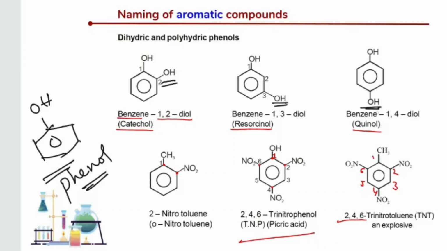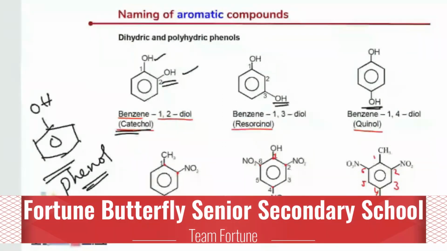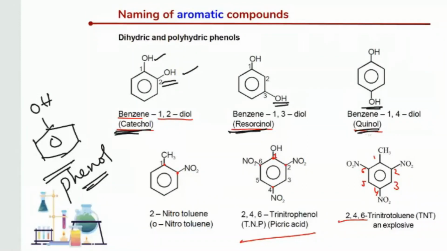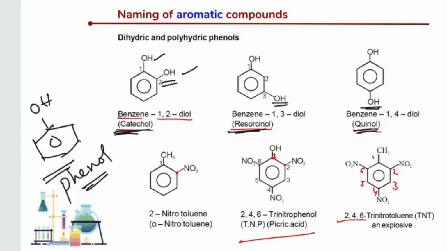Yesterday we discussed orthoxylene, metaxylene, paraxylene, when two CH3s are there, right? When two OH groups are there, then the common names are catechol, resorcinol, quinol. If it is ortho, catechol. If it is meta, resorcinol. If it is para, quinol. Right? And these are common names.